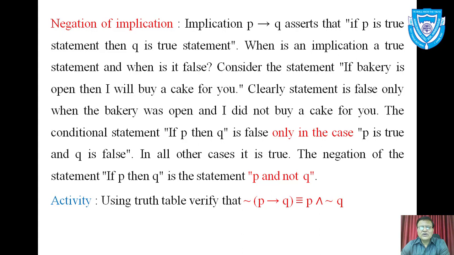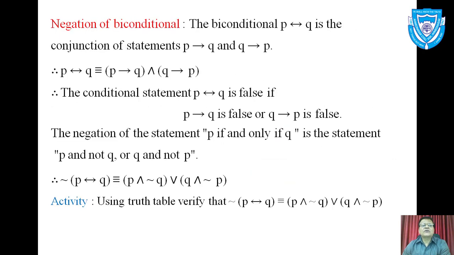So using truth table you can verify this, and it is given in activity. Activity says using truth table verify negation of P implies Q is equivalent to P and negation Q. This equivalence will help us in writing negations of implication. Similarly, the negation of biconditional is discussed here. You can read, it is very much similar to negation of our implication.